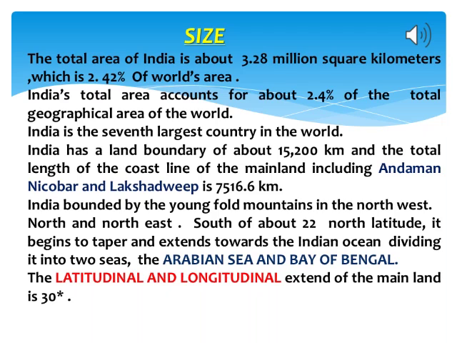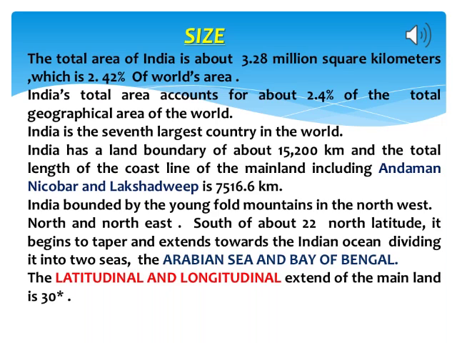Let's talk about the size of our country. The total area of India is about 3.28 million square kilometers, which is 2.4% of the world's area. India's total area accounts for about 2.4% of the total geographical area of the world.